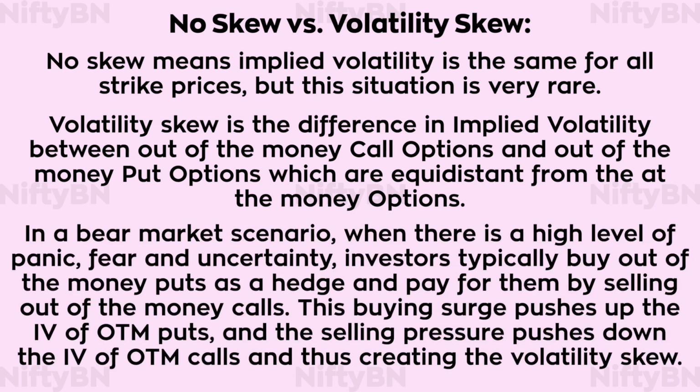In a bear market scenario, when there is a high level of panic, fear, and uncertainty, investors typically buy out of the money puts as a hedge and pay for them by selling out of the money calls. This buying surge pushes up the IV of out of the money puts, and the selling pressure pushes down the IV of out of the money calls, and thus creates the volatility skew.